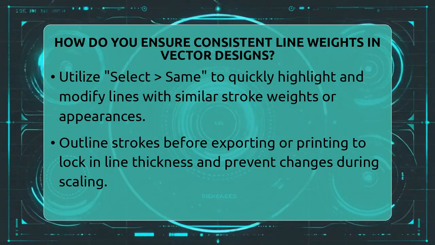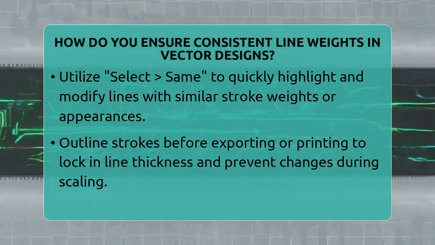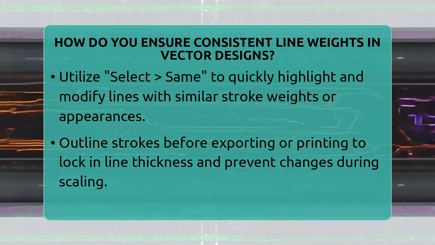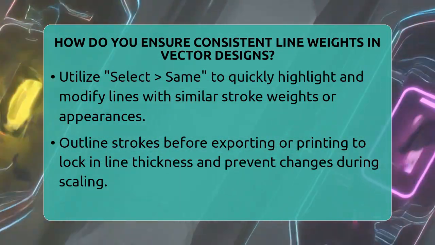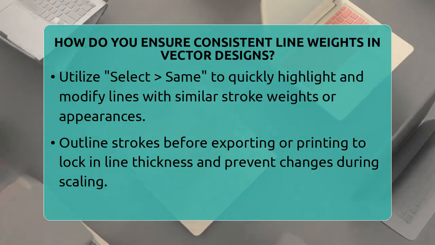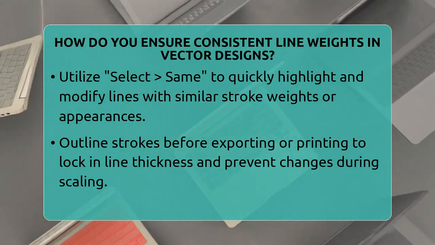When your design is finished and ready for printing or exporting, consider outlining your strokes. Go to Effect then Path and choose Outline Stroke. This turns your strokes into filled shapes, locking in their visual thickness and preventing any changes during scaling or rendering.